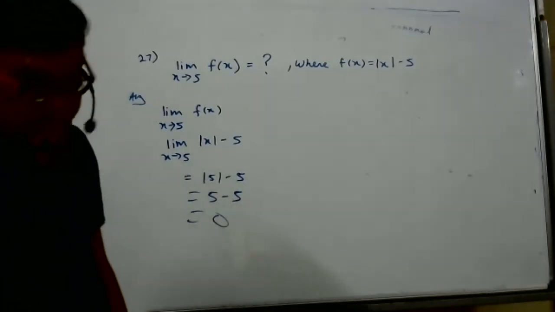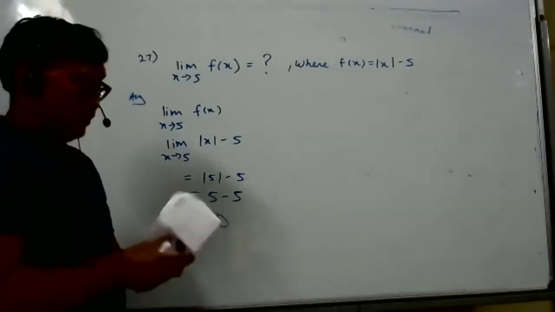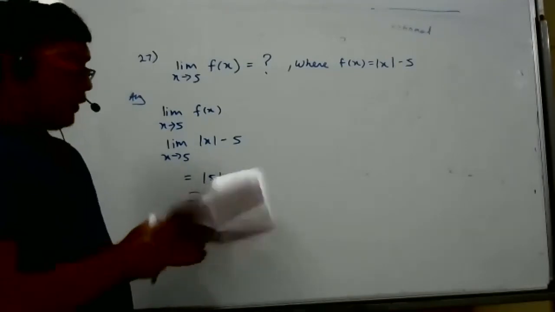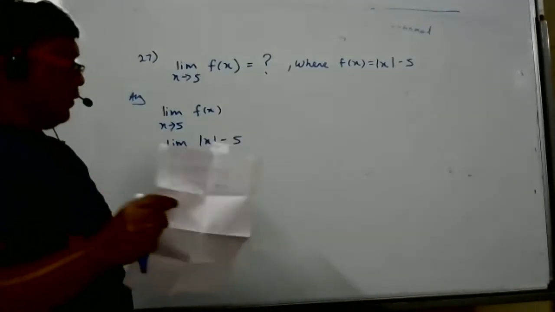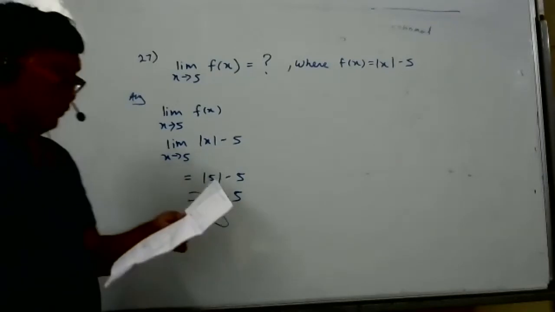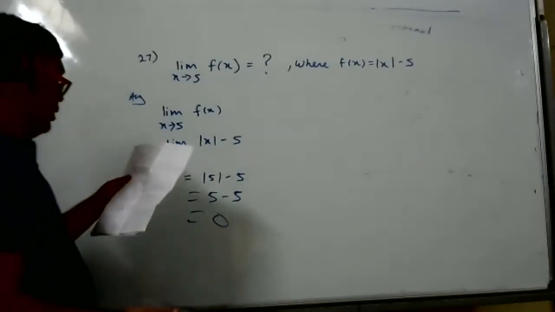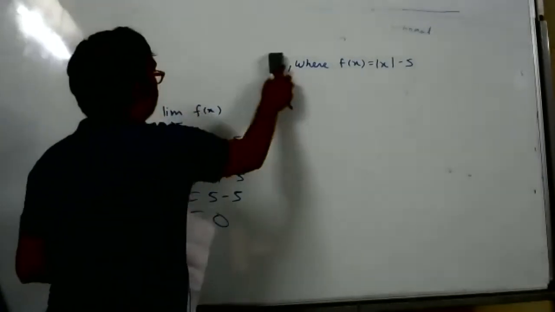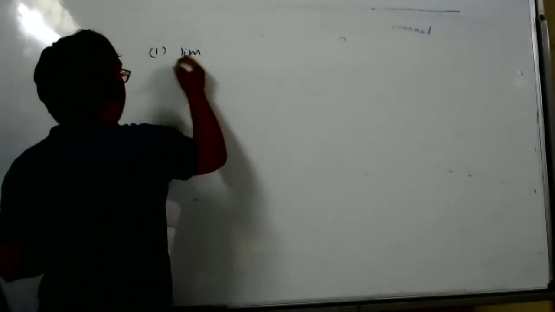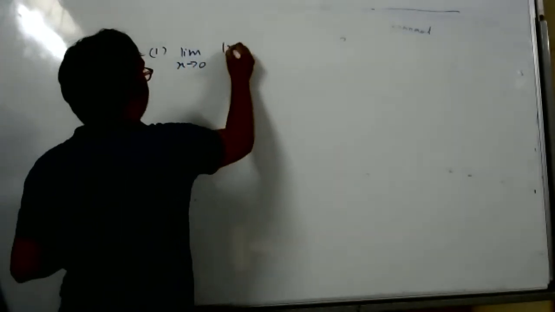So many questions. Shall I erase this board? Yes, sir. Okay, so we'll do some sums. Suppose somebody asks you question number 1: limit x tends to 0 of mod x by x.